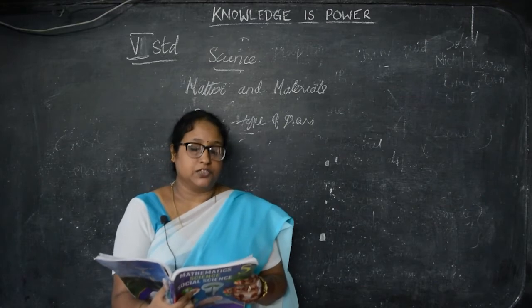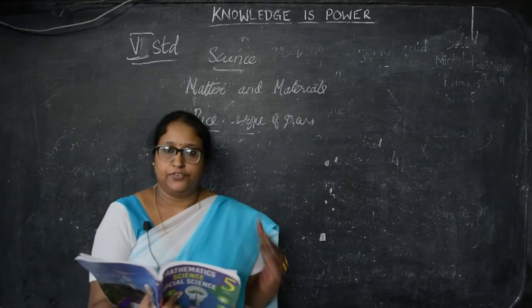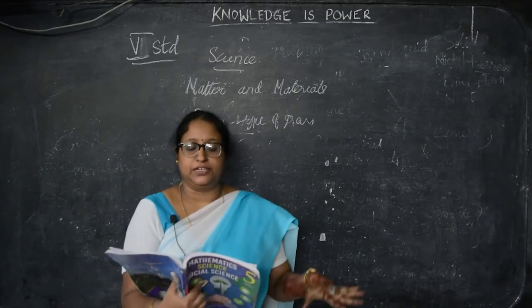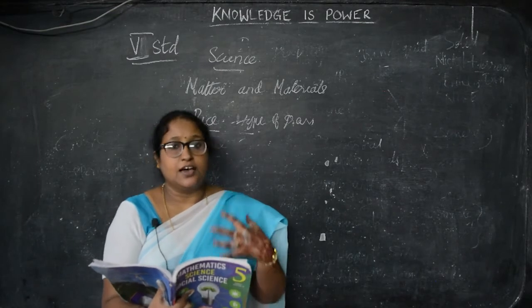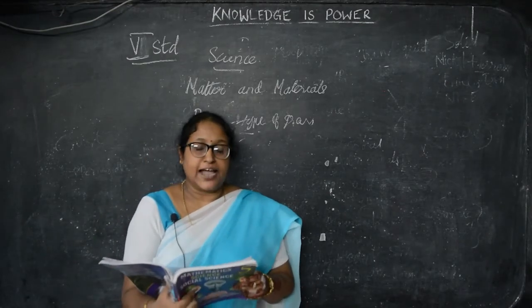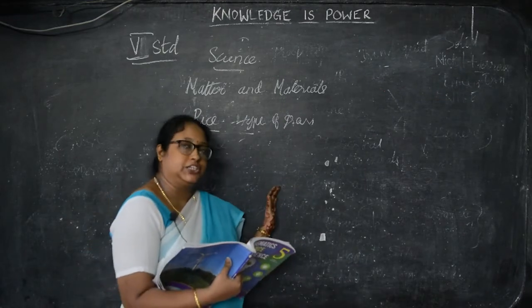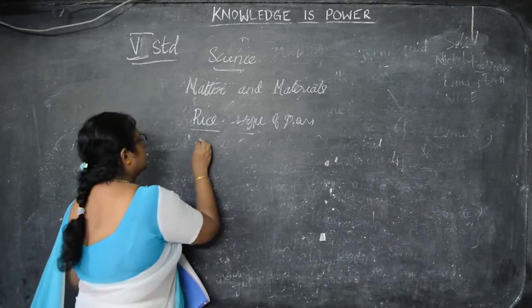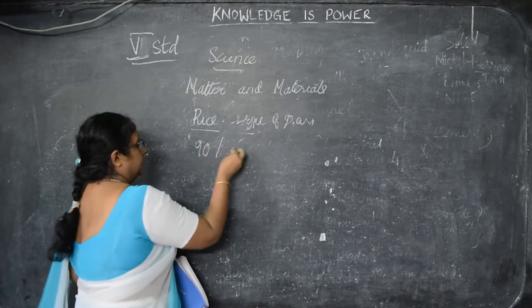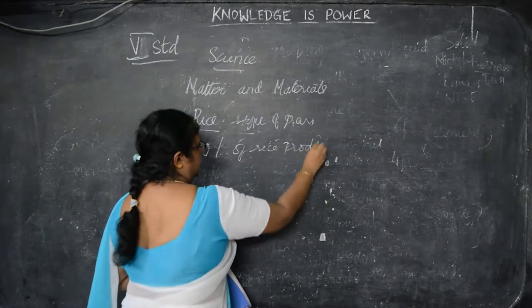And large parts of the world's human population, especially people in Asia, okay? We are in Asia, yeah. So, especially people in Asia have this as a main food. So, we use rice as a main food. Then 90% of the world's rice production is in Asia. So, where is the world's production? 90% of the world's rice production is in Asia.